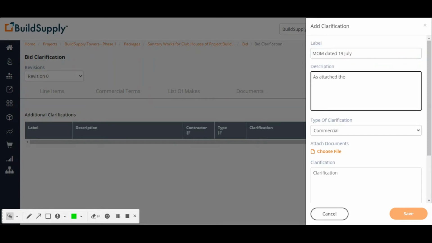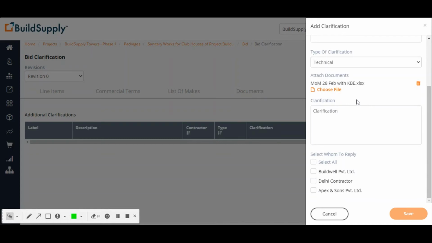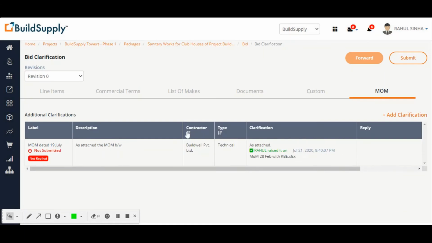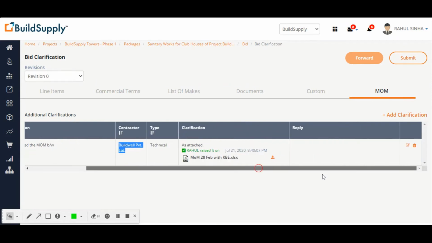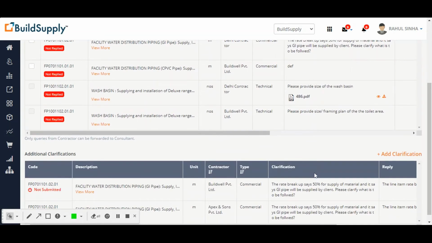I'll choose my file and attach the MOM, and this is reflected for Buildwell Private Limited. Let's save this. So there was a meeting conducted between us and Buildwell Private Limited, and that MOM I have attached over here. If I want to make any edit or delete, I can do that. This is the small edit button, and the next is the delete button, everywhere on the platform. Okay, so let's wait for the consultant's reply.